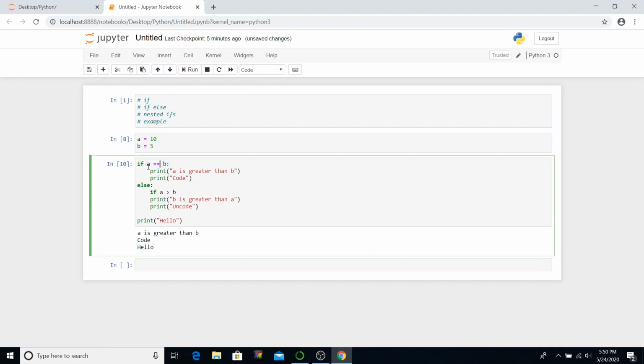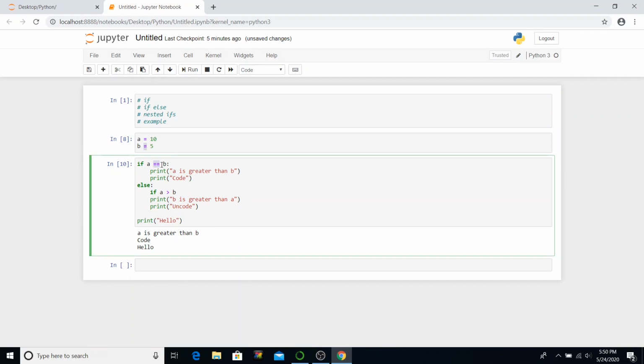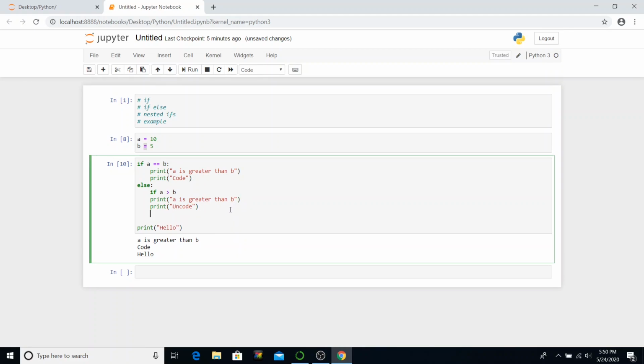So what double equals means here is we are comparing a with b, and it is different to single equal, which means assigning value 5 to b, which is called the assignment operator, and this is called a comparator or comparison operator. So in the else part, I'll say if a is greater than b and write a is greater than b. So you get your indentations right. And don't forget the colon, of course.